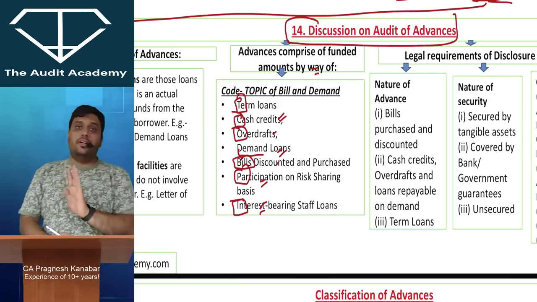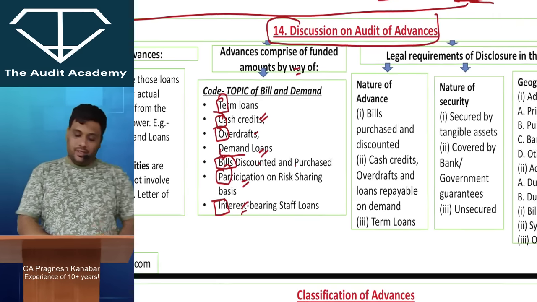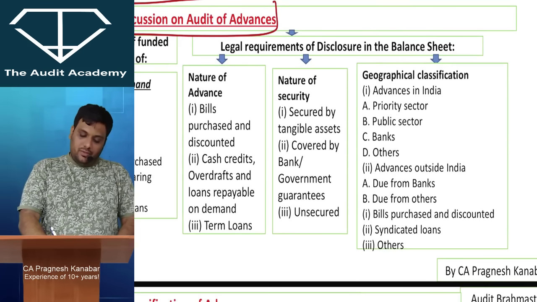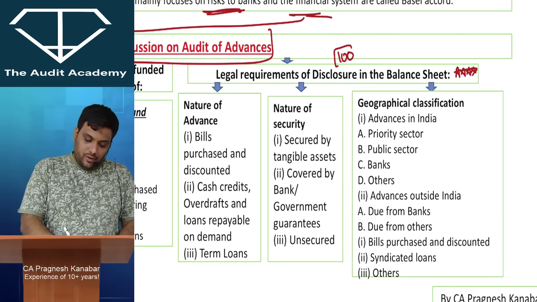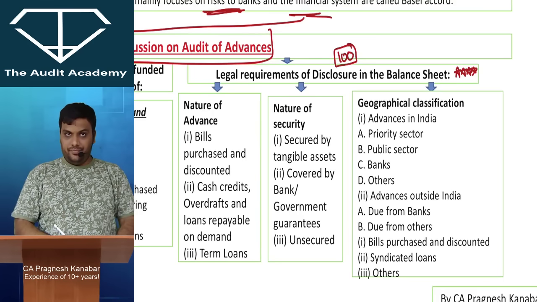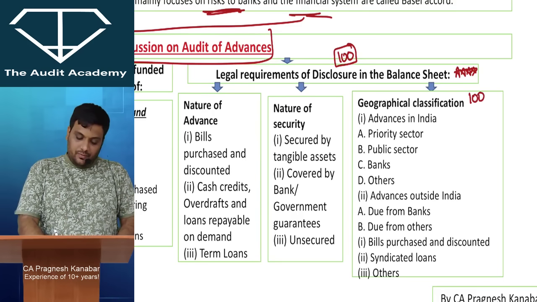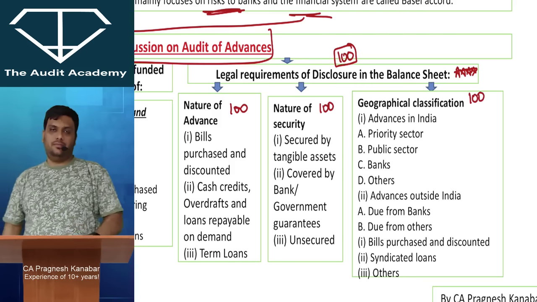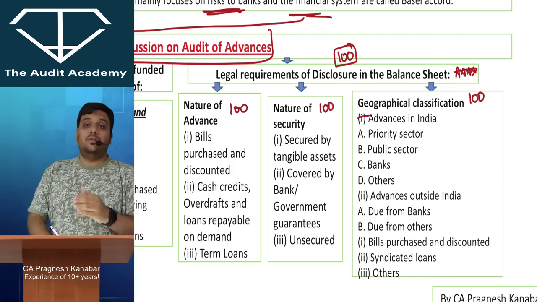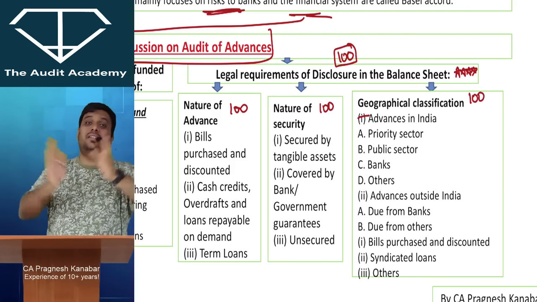Advances comprise funded amounts by way of this code word. Next, legal requirements of disclosure in the balance sheet. This can be asked in an application-based MCQ. Let us say a total of 100 rupees of loan is given by the bank. Then that 100 rupees can be seen from three angles. No, I am saying that we can describe 100 in three different manners.